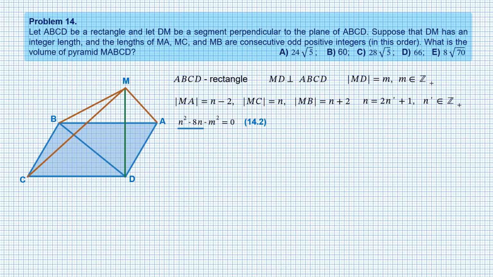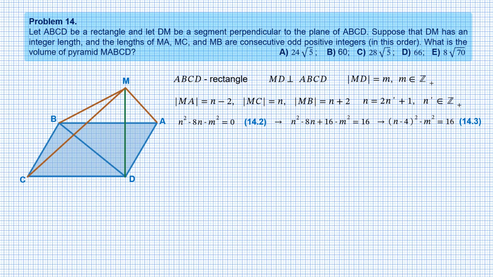Let's complete first two terms to the full square by adding 16 to both parts of the equation. Now the left-hand side can be represented as the difference of two squares. This is equation 14.3. Remember that n is an odd number. Therefore, n-4 and n-4 squared are odd numbers. 16 is an even number. Therefore, m squared must be an odd number, and so is m.